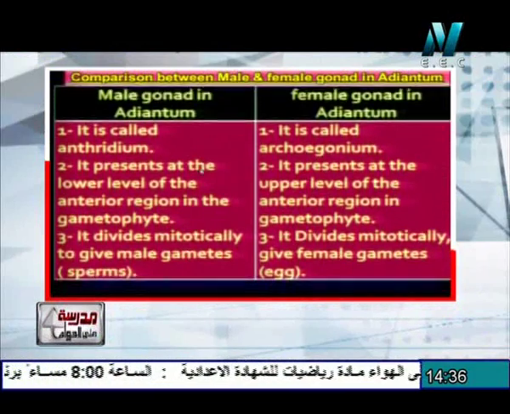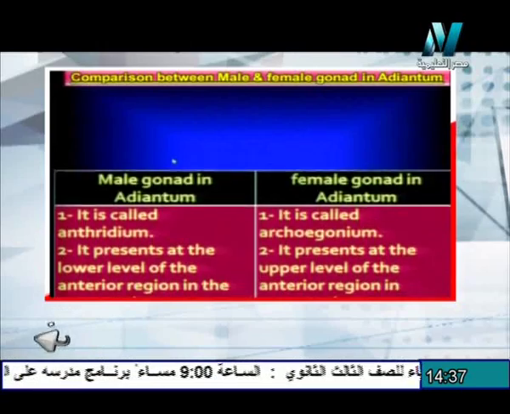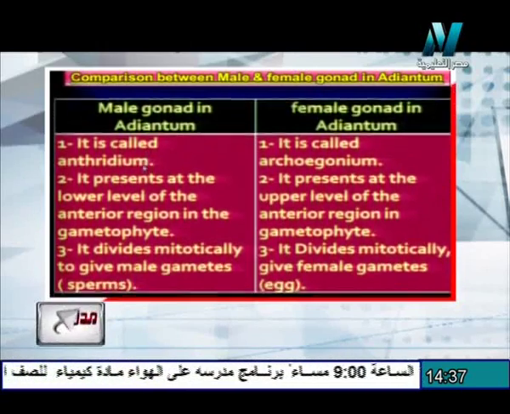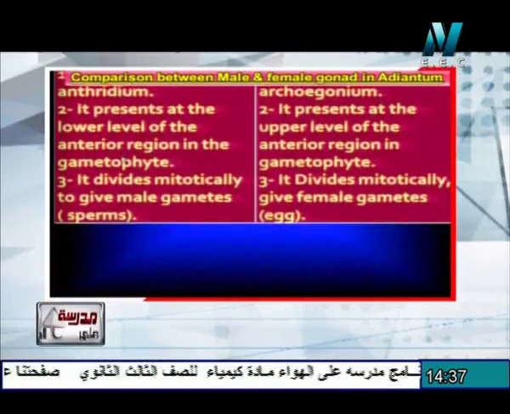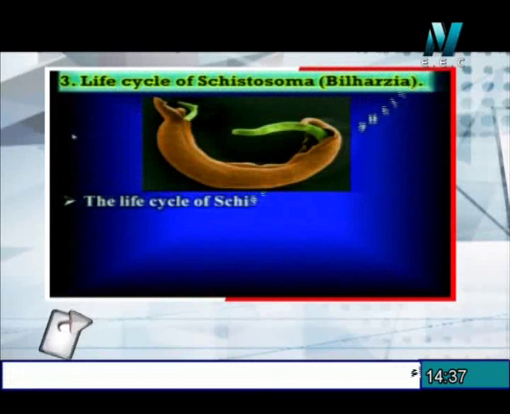What about the male gonads and the female gonads of adiantum? The male gonads of adiantum are called the antheridia, but the female gonads are the archegonia. The antheridia are at the lower part of the gametophyte, but the archegonia are at the upper part of the gametophyte.